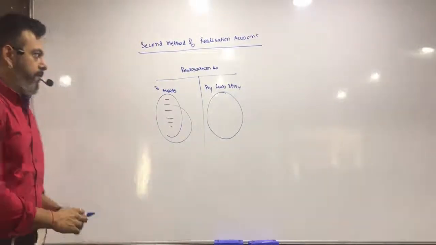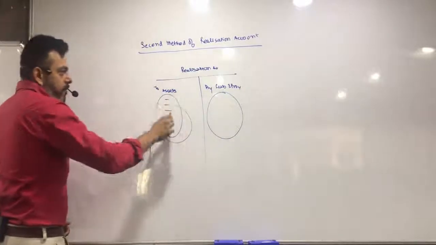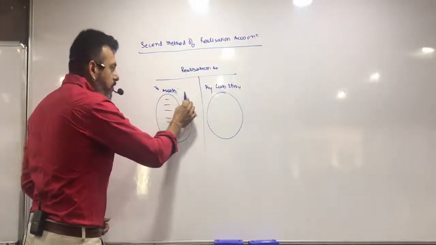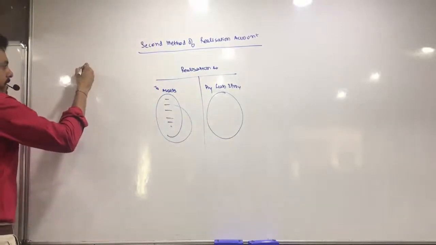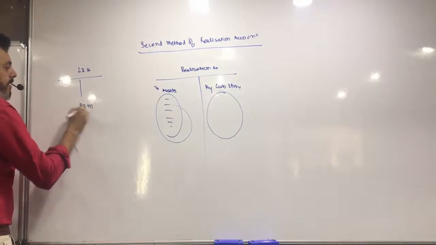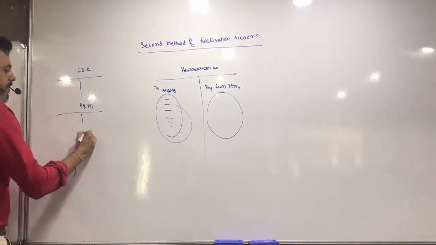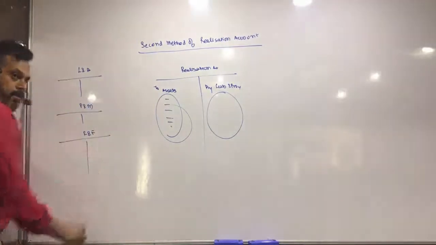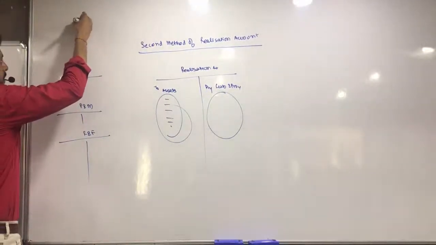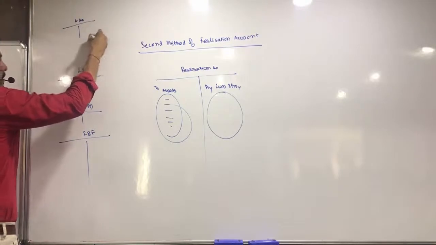So instead of closing all the asset accounts from the balance sheet and transferring them to realization account, what we do is we make various asset accounts, like land and building, plant and machinery, furniture and fixtures, and liabilities accounts, like creditor A account, B account.